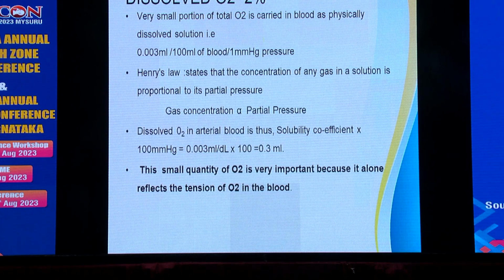Dissolved oxygen in arterial blood is thus the solubility coefficient multiplied by 100, that is 0.003 ml per deciliter into 100, which is equal to 0.3 ml. This small quantity of oxygen is very important because this alone reflects the tension of oxygen in the blood.